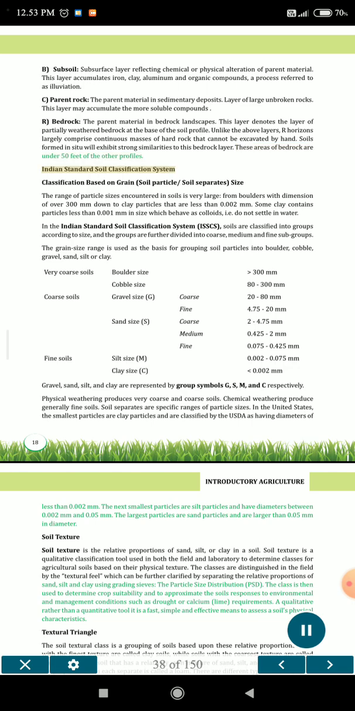Indian Standard Soil Classification System. Classification based on grain, soil particle, soil separates, size. The range of particle sizes encountered in soils is very large, from boulders with dimension of over 300 mm down to clay particles that are less than 0.002 mm.